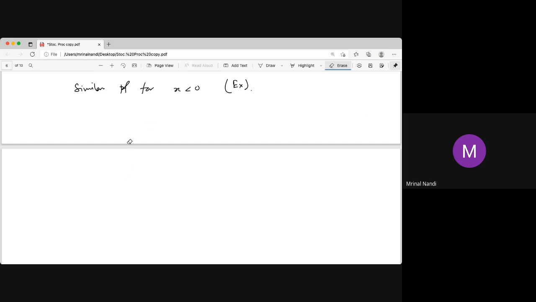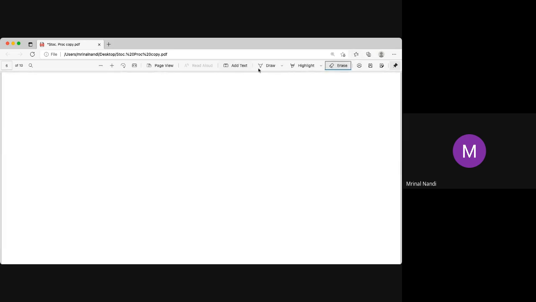Now I give two theorems without the proof. The proof is omitted; you can try it yourself after class. The first theorem: let the fourth moment be finite. Assume that the fourth moment is finite, and the expectation of X is 0, and the expectation of X square is sigma square, which is the variance.